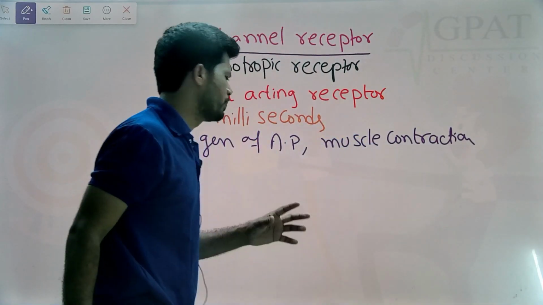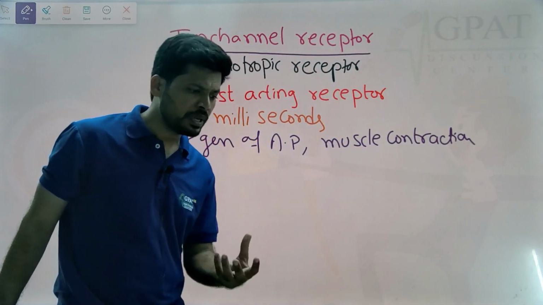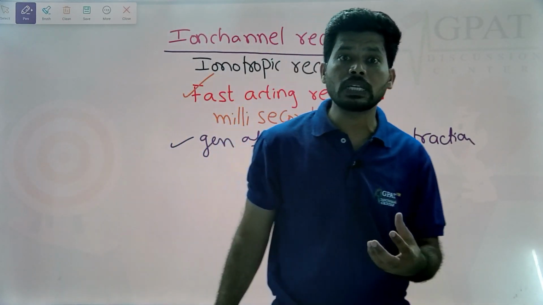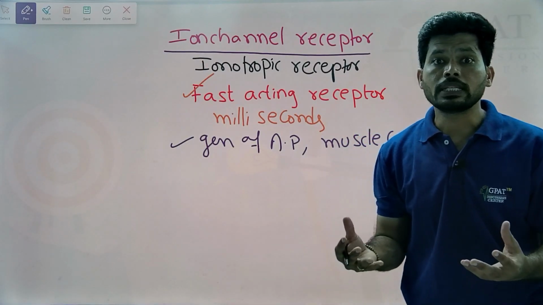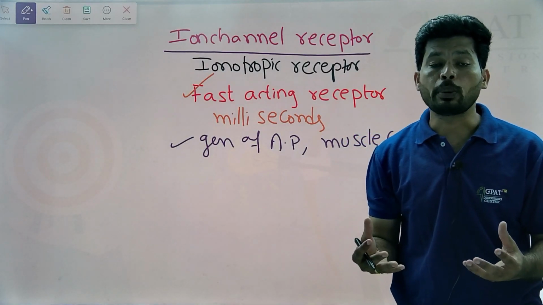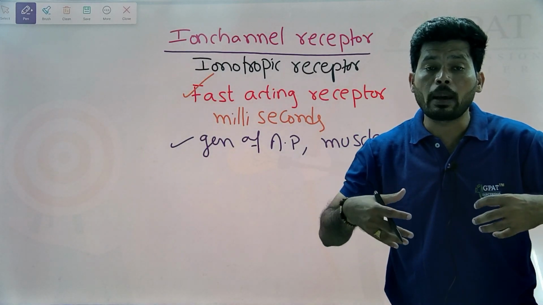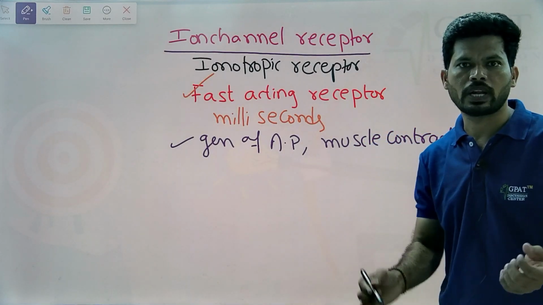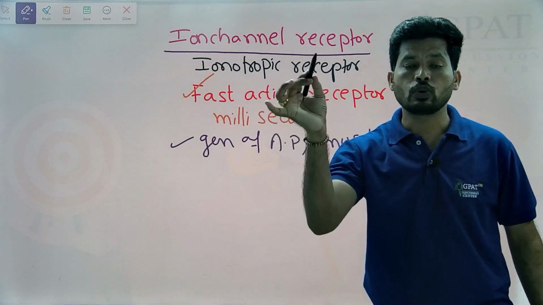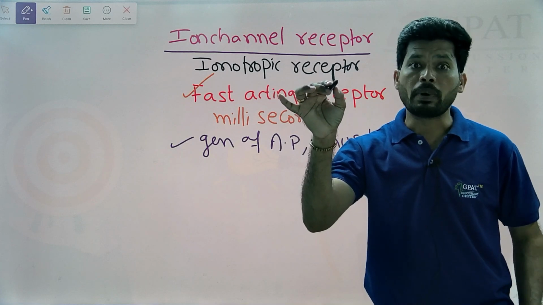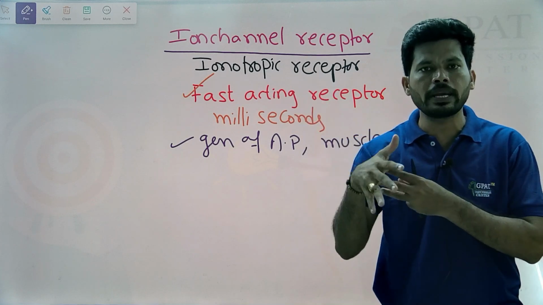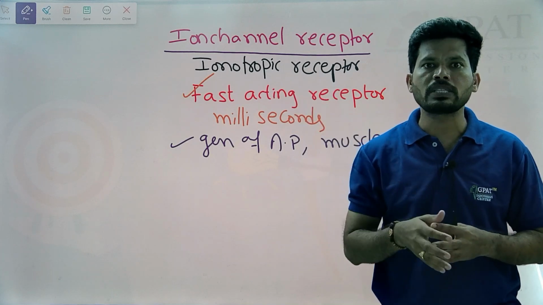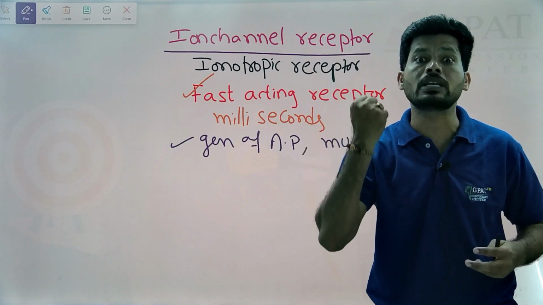For example, there is impulse generation. For the impulse generation of an action potential, there is involvement of neurons. Communication between the neurons happens within milliseconds. And also muscle contraction. For example, I want to hold this pen. So I am holding this pen, but within milliseconds, within my hand, some impulses are generating to make my muscle contract.